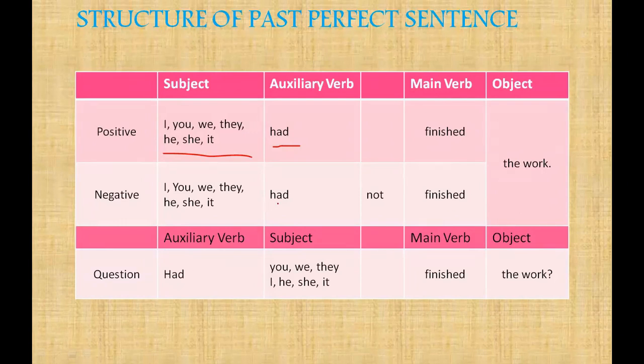Then here the question, as usual, had. The auxiliary verb comes first in a question, and the subject or the pronoun comes next. So had she finished the work, had he finished the work, had you finished the work. This is how a sentence is framed.